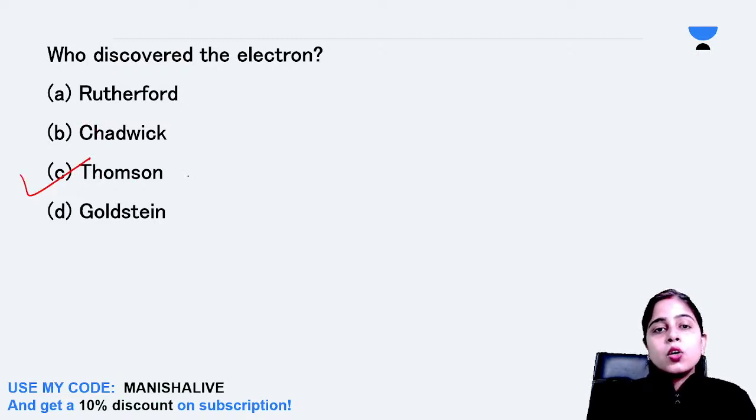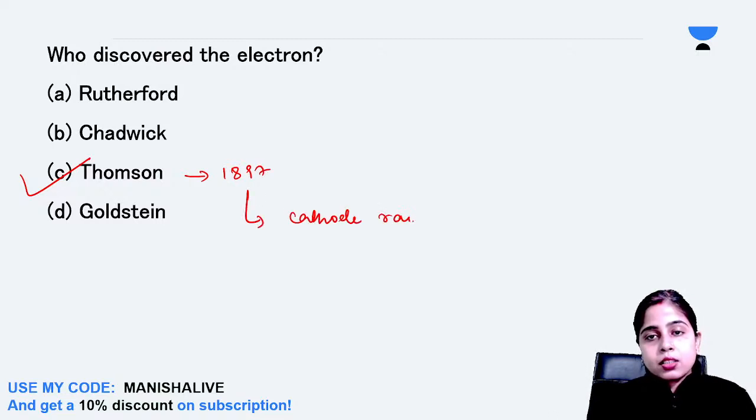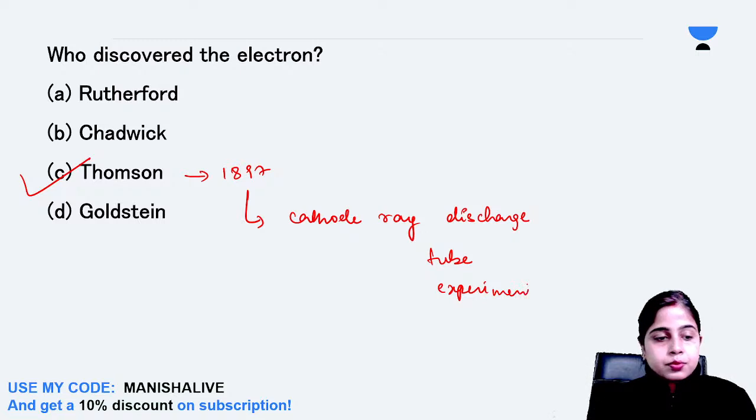So, the correct answer is option number C, Thomson. Thomson was the one who discovered the electron in 1897 through his cathode ray discharge tube experiment. Okay, cathode ray discharge tube experiment. Yes, Anita, very good.